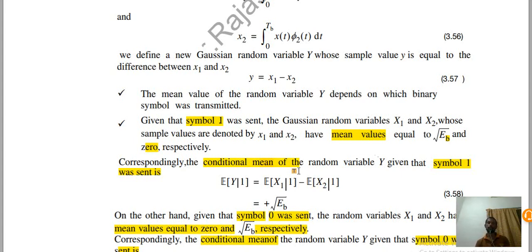Either x1 occurred or x2 occurred. These two are subtracted, and based on the energy, that is equal to root Eb plus root Eb.